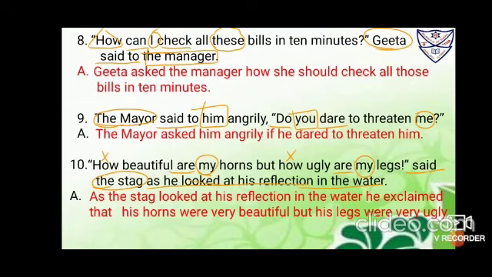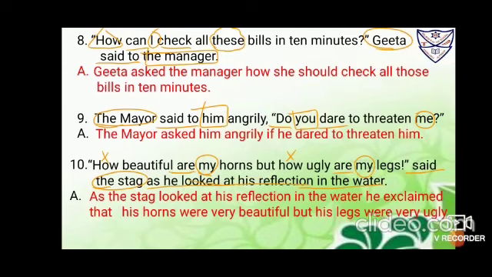How beautiful are my horns, but how ugly are my legs, said the stag as he looked at his reflection in the water. So it is said. Okay, now here inside the inverted commas, are will change to were. Again are will change to were. Okay, this we have done. Now the stag is the speaker, so you have to put a circle. Inside the inverted commas, my horns, again my legs. Fine, so first person will put a circle. Now this will change with the stag. Okay, so it is he, masculine form, so it is he. You will be using his horns and it will become his legs.